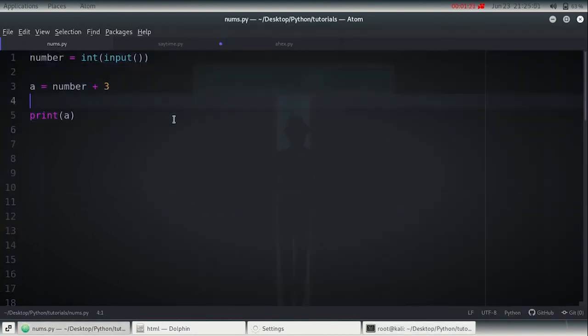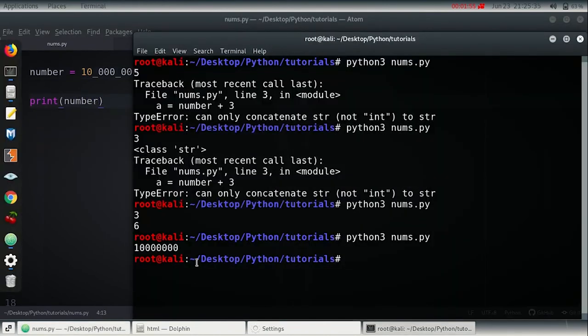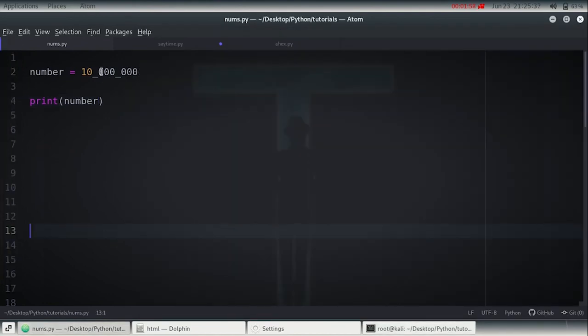Okay, there's another cool trick that might be useful when you are working with larger numbers. Suppose you want to enter 10 million, and I don't know how many zeros without confusing myself. It's 10 million, but actually there's an easier way to represent it. We just put an underscore between the digits so that it improves readability for ourselves. So if we print the number, we get the number as is, 10 million. You may be tempted to use a comma, but that won't work here.